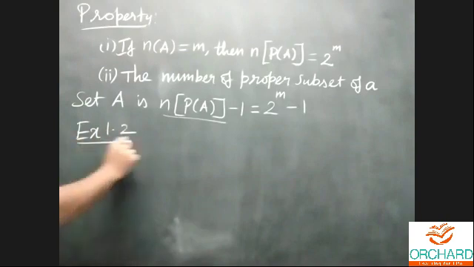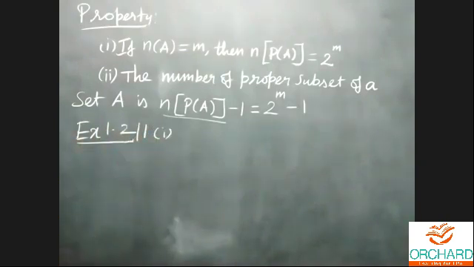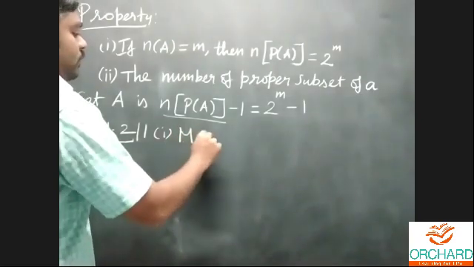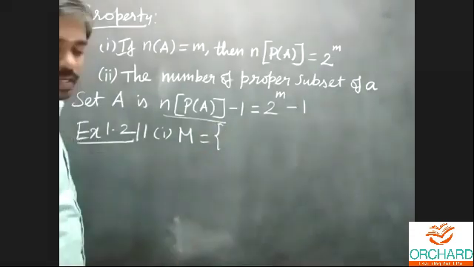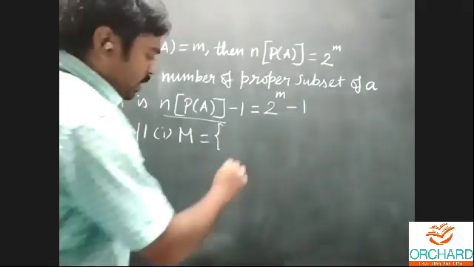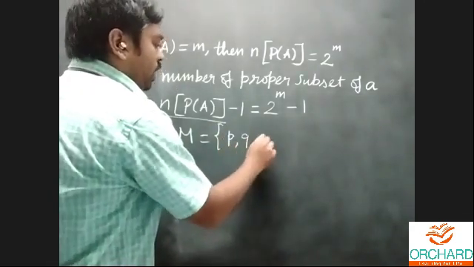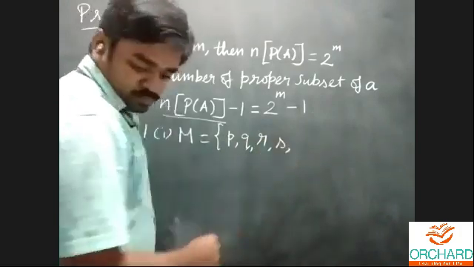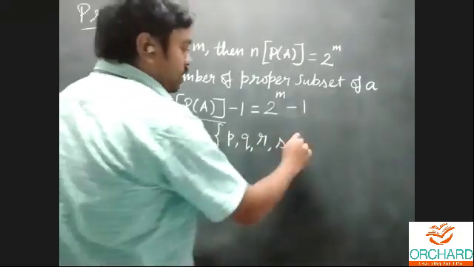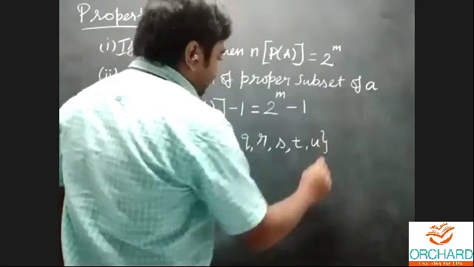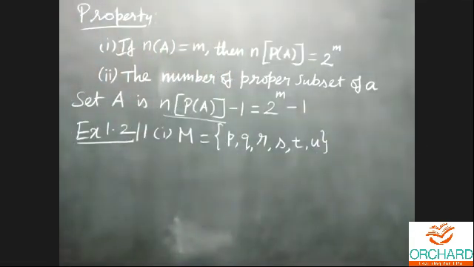Exercise number 1.2, first problem. What's the first question? Find the cardinal number. They will give the set M. What are the elements of the set M? P, Q, R, S, T, U. These are the elements of the set M.